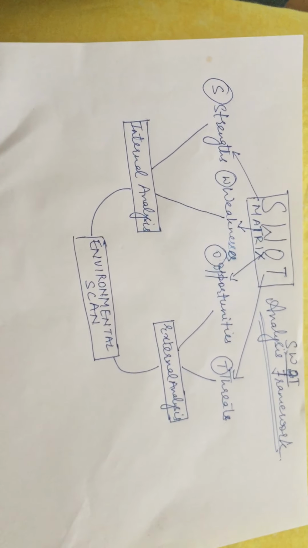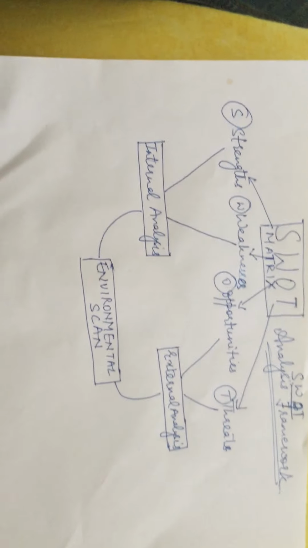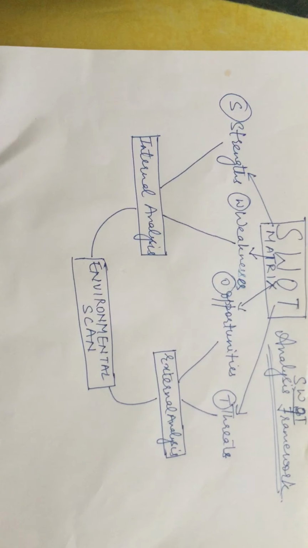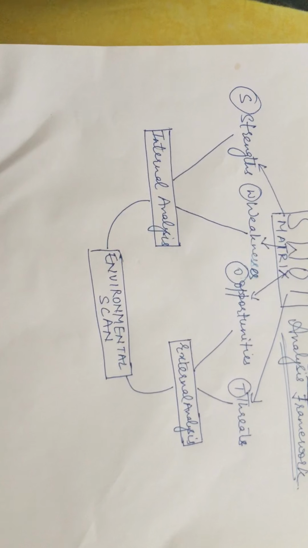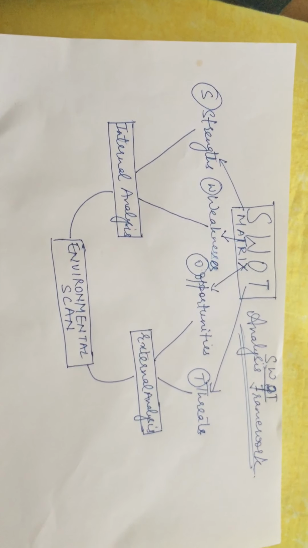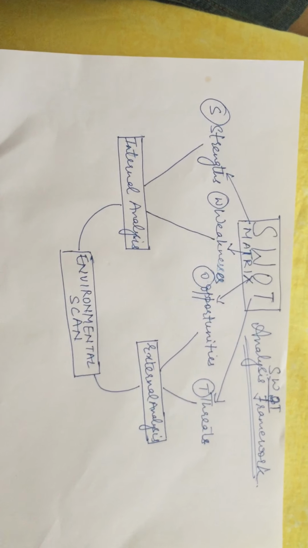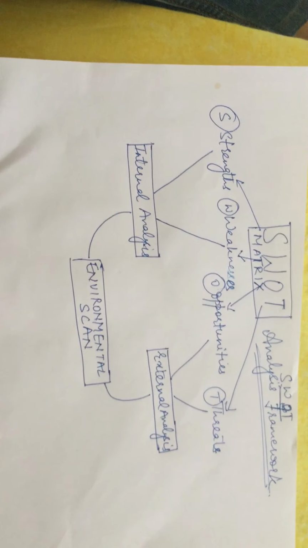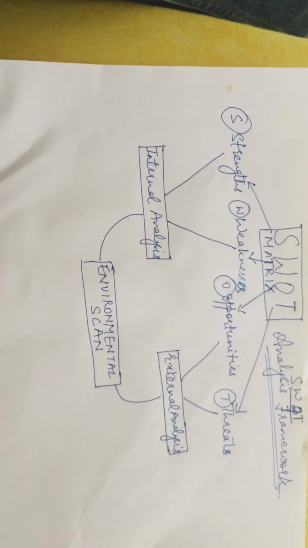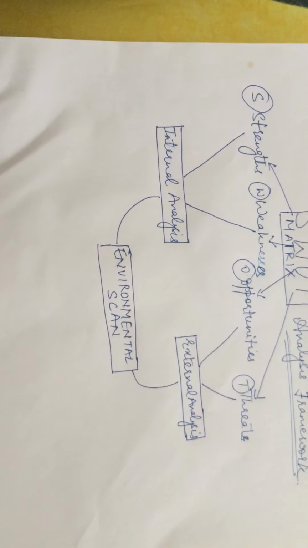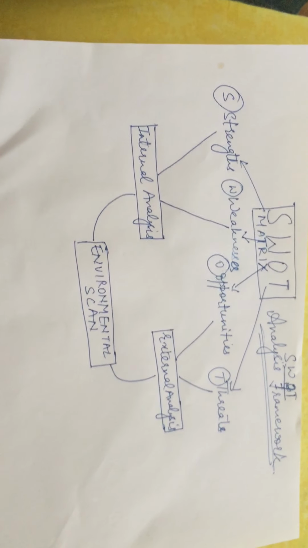After this SWOT matrix, the analysis of the environment that we took in the previous class is done. The data obtained from this complete environmental scan is processed and analyzed with the help of quantitative and qualitative techniques.